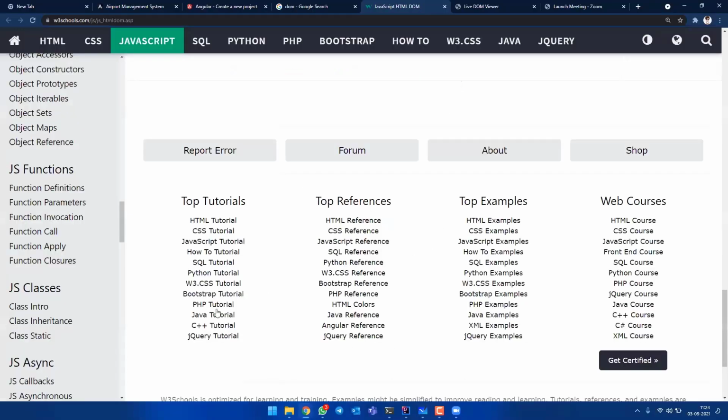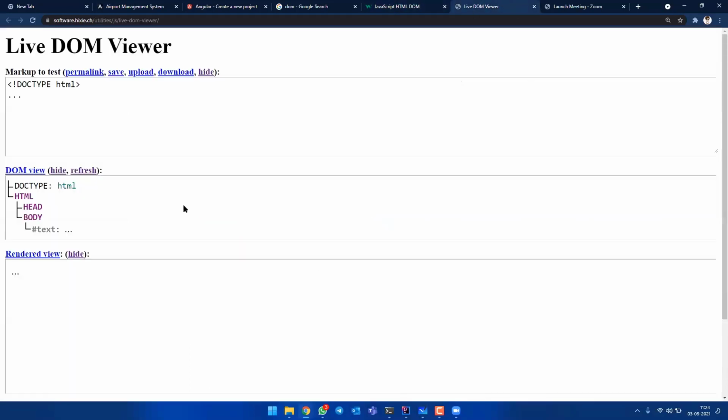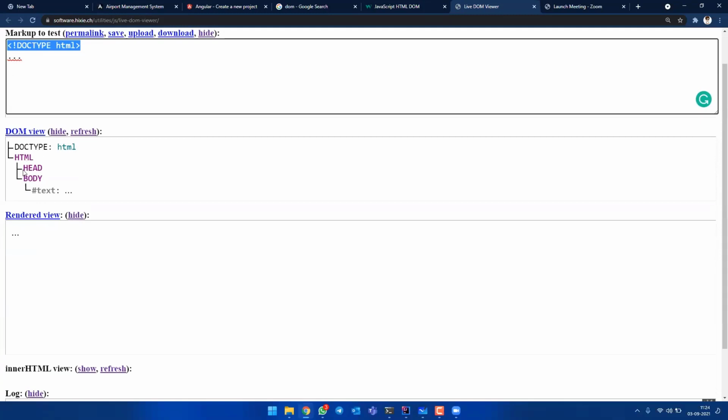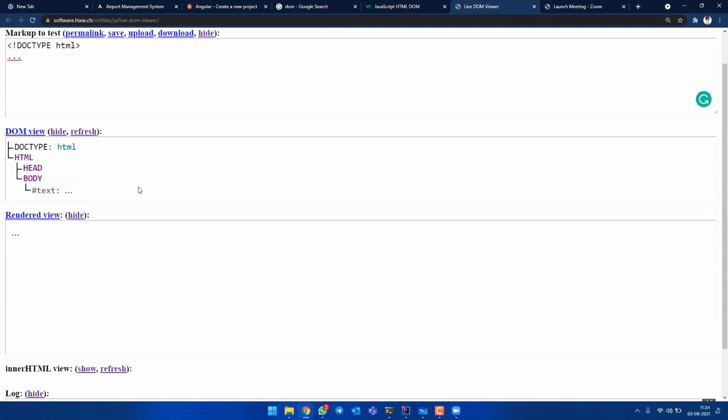I have chat. I'll come back to the chat once I show one live demo. Here, if you type any web application, this is how it will be divided. Doc type, in the sense, doc type HTML, we are telling the website that this is an HTML. Then it will be divided into head and body. It's just like your binary search tree. Think of DOM as your binary search tree. In this way, DOM will be broken down into smaller pieces.